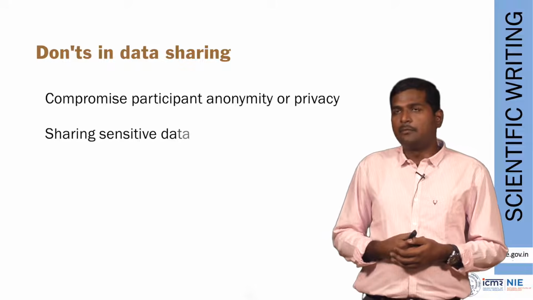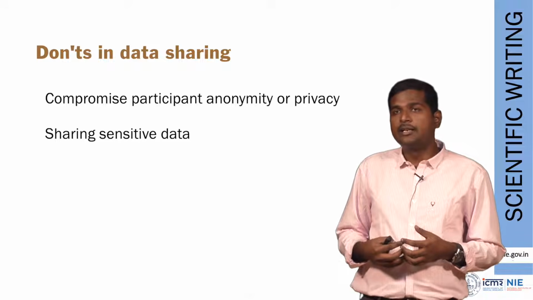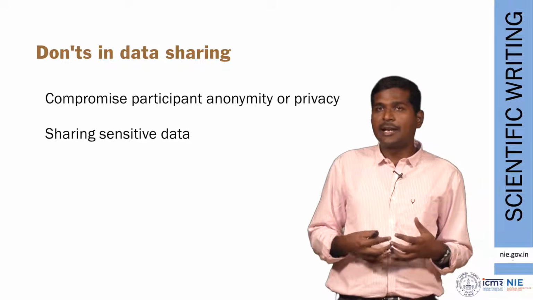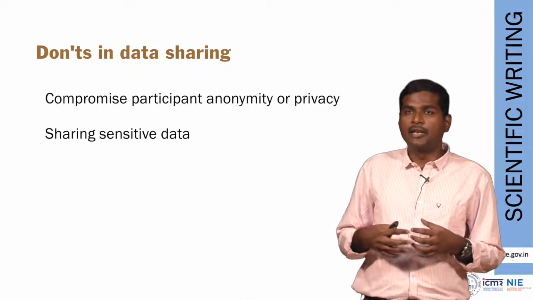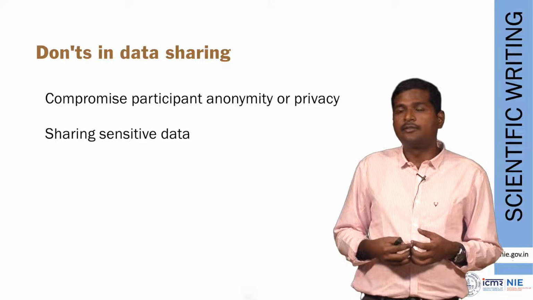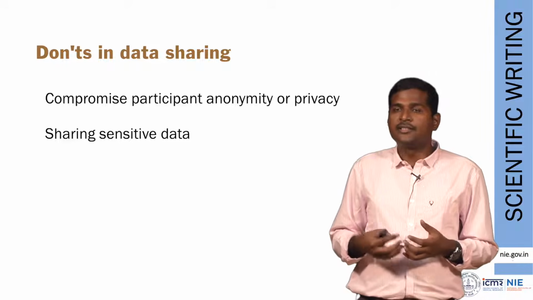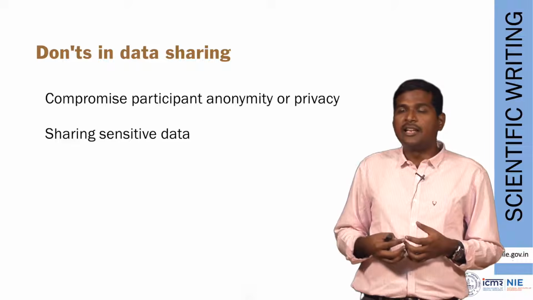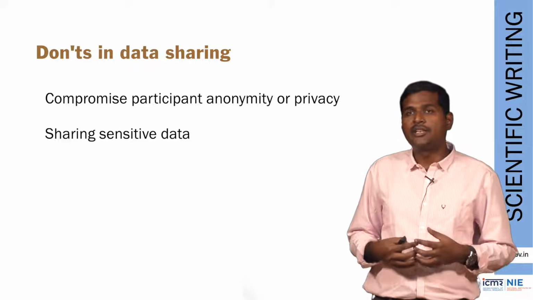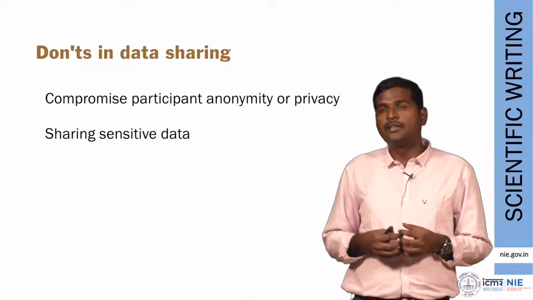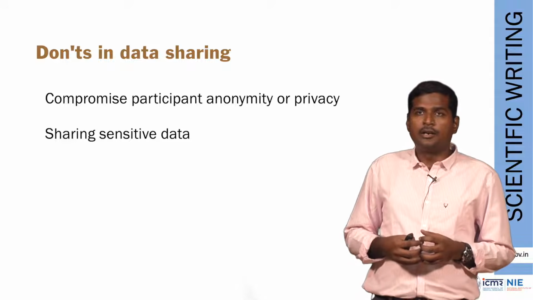Sharing sensitive data: sometimes some people are not very comfortable with sharing income data. Sometimes their sources of income might be illegal activities. If you're especially doing studies on populations who are not legally working in their field, for example, vulnerable populations like undocumented migrants, or people who are engaged in sex work, or people who are engaged in illegal mining activities, it will be very risky to share any data to the outside world. So make sure that such sensitive data are protected. You do not release such data to the outside world.